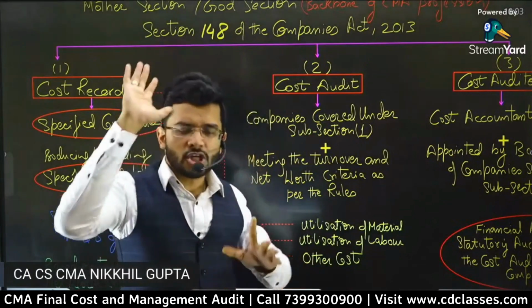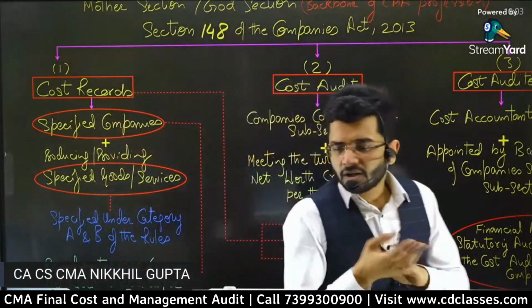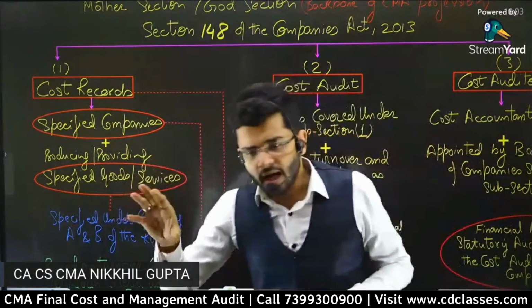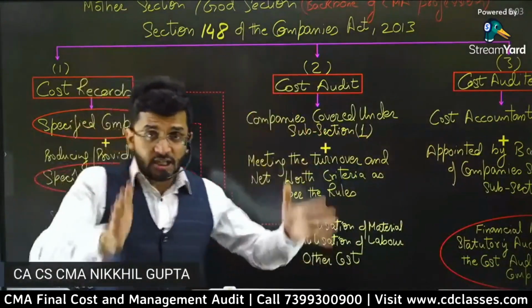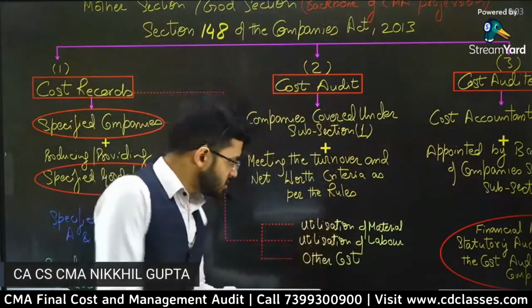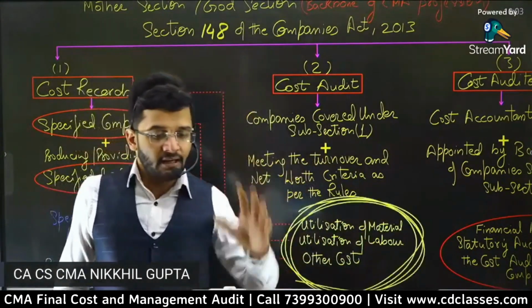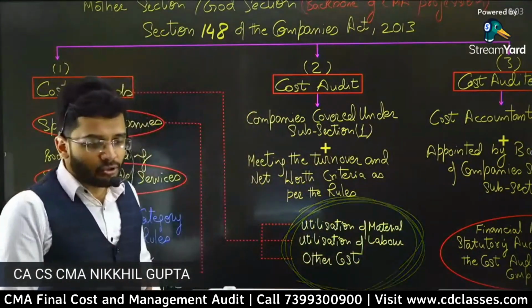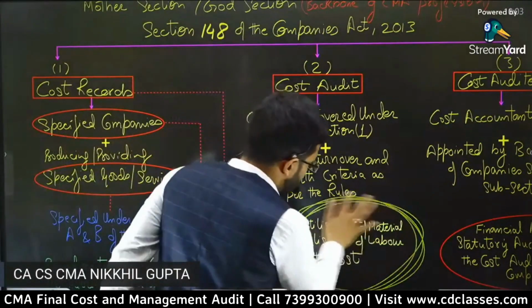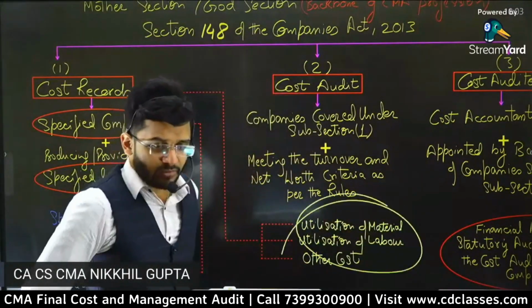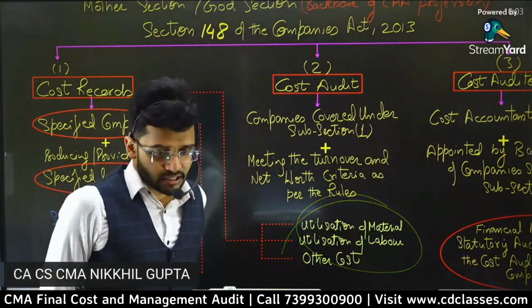Please write in the chat box. Which sheet or which account will disclose all these three things? What is the name of that particular thing? I want to know. Where would you write utilization of labor, utilization of material, and other items of cost?